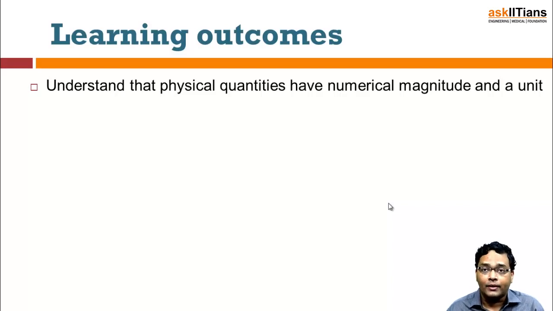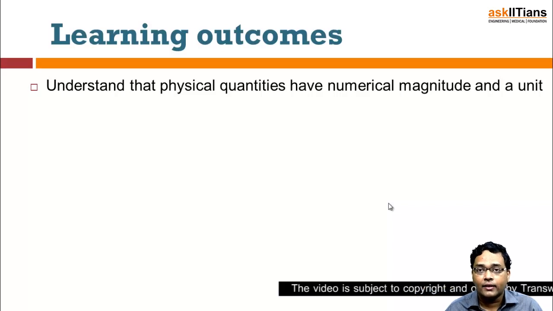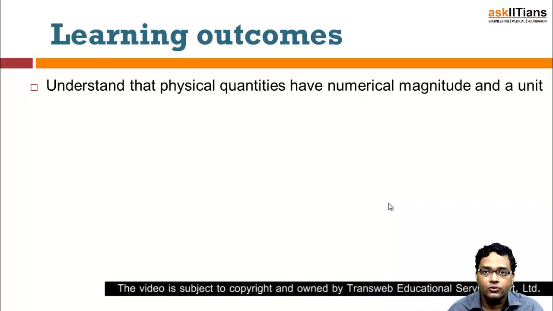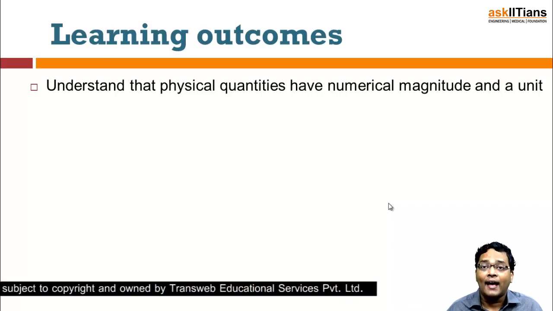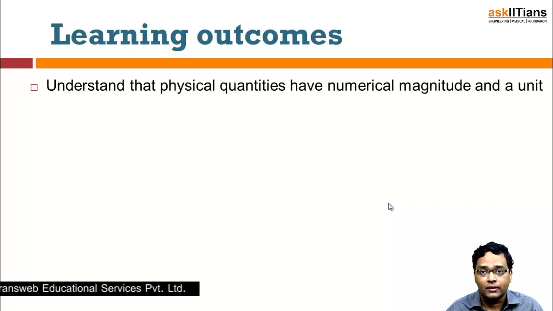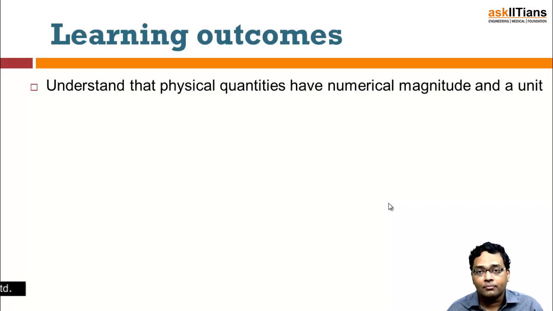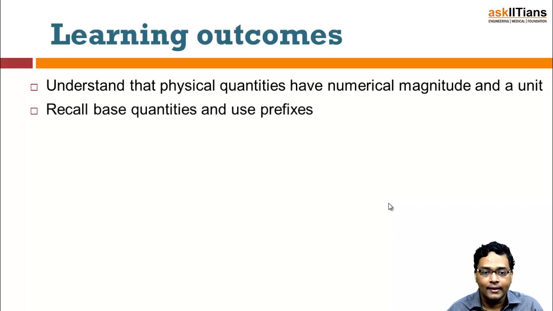In the same way, if you say that any particular quantity has some weight, you generally use kilograms or grams. So you say 3 kilograms, 2 kilograms, 200 grams, and so on. So everything has a magnitude associated with it. Apart from that, you associate a unit, like kilogram, meter, centimeter, and so on. So that's a unit that is associated.